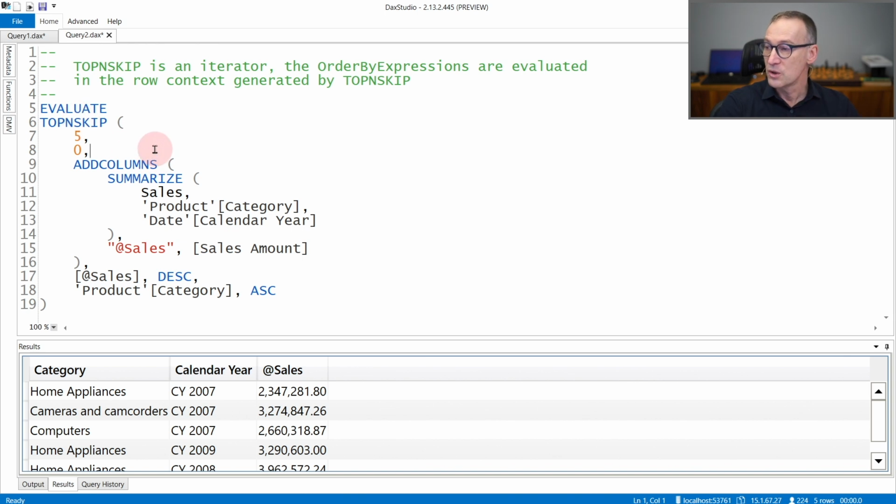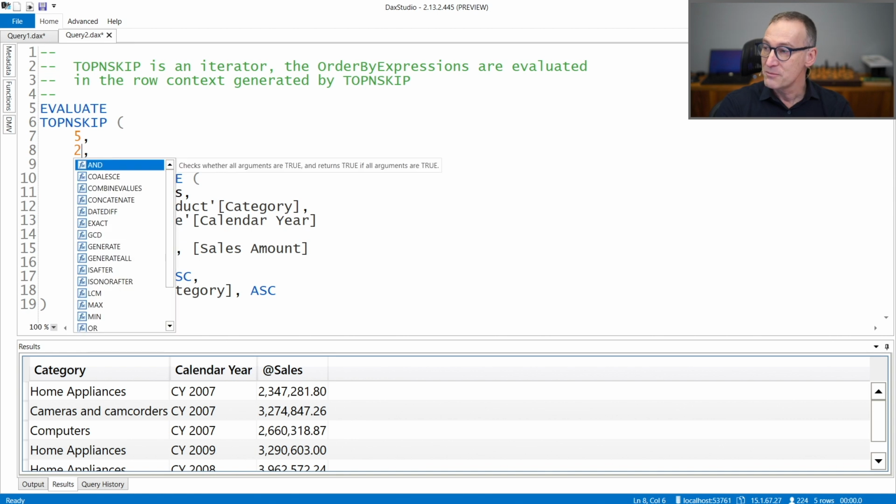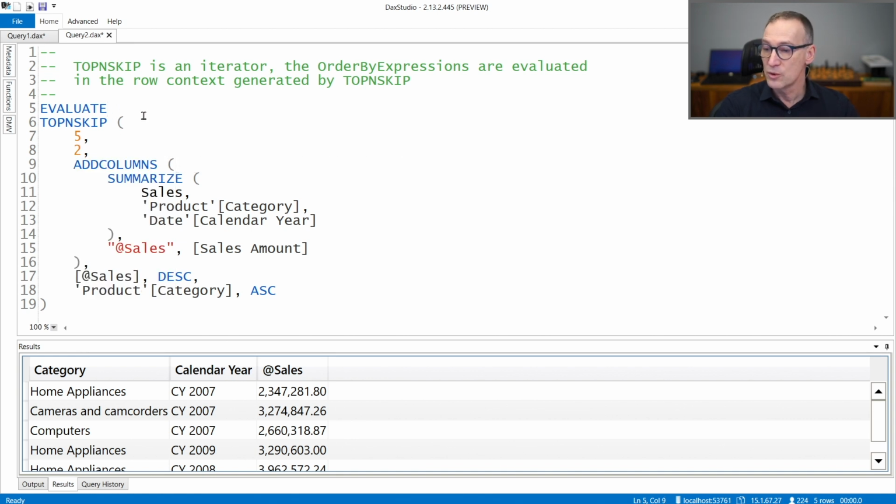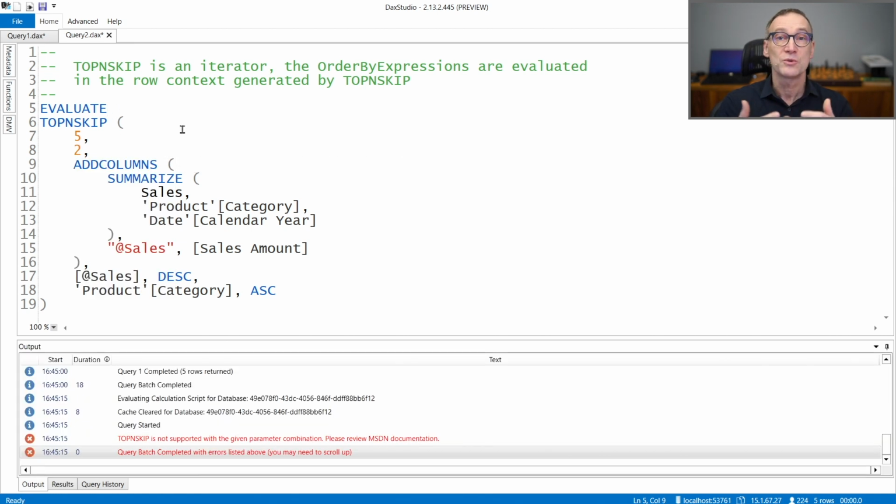This works just fine, and you see that I'm iterating over a table that is not a physical table. The reason I can do that is because I'm using 0 as the skipping argument. If I add a different number here, like skip the first 2 rows, then top-N skip stops working.